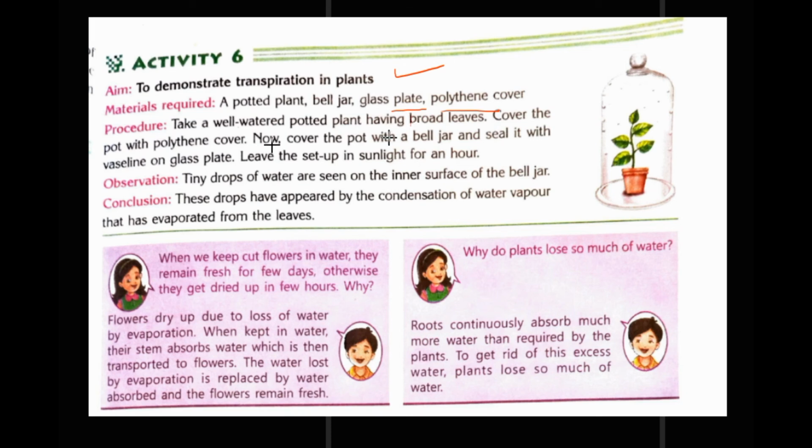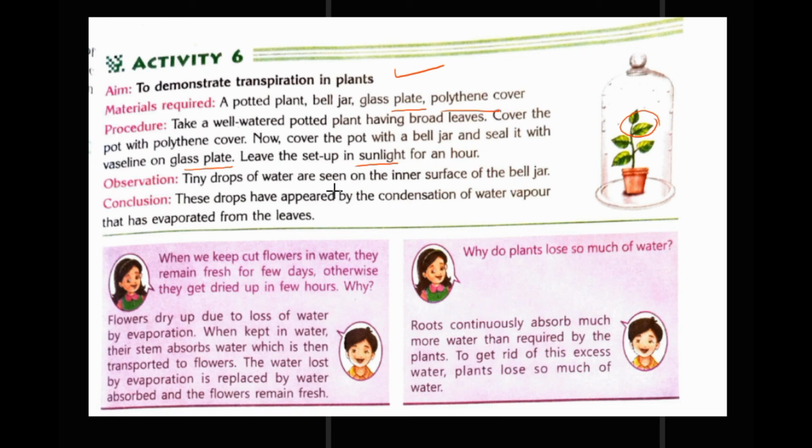Take a well watered potted plant having broad leaves. This is the plant. Cover the pot with polythene cover. Now cover the pot with a bell jar and seal it with Vaseline on glass plate. Leave the setup in the sunlight for an hour.